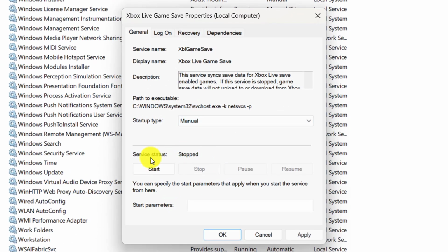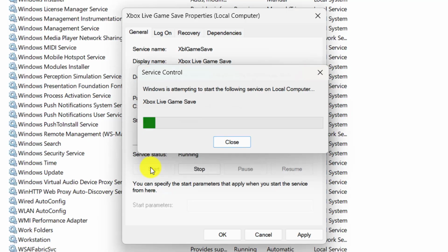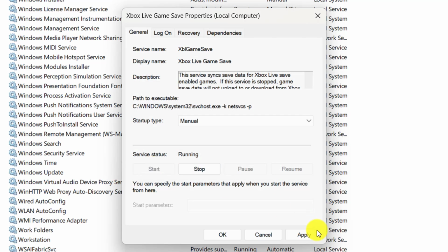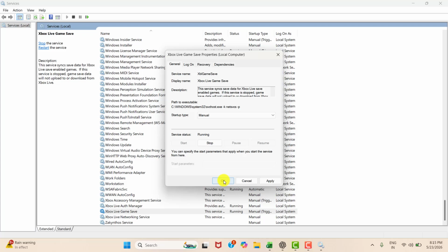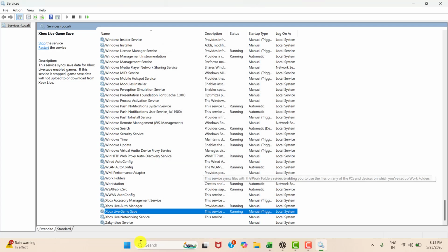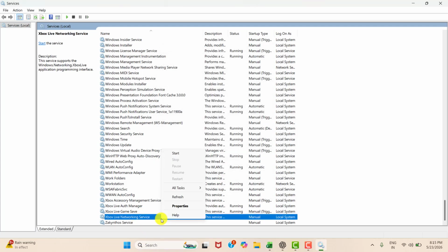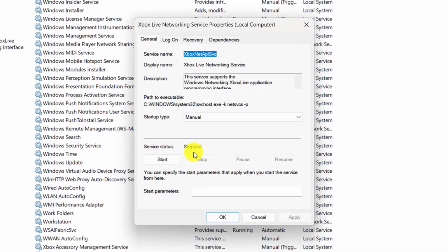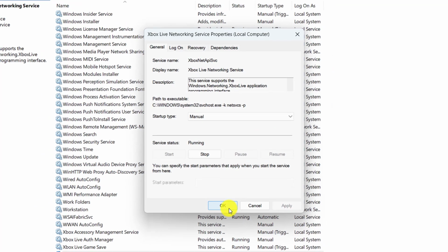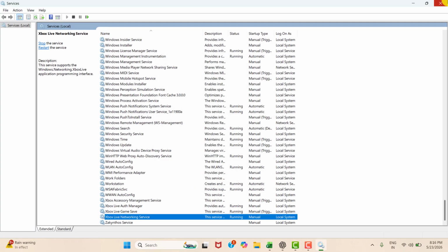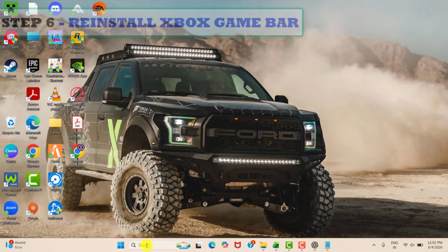The same you need to do for Xbox Live Game Save. Make it manual and then start the game and then click apply and then click OK. Same for Xbox Live Network Service Properties. Once it's done, please close it.